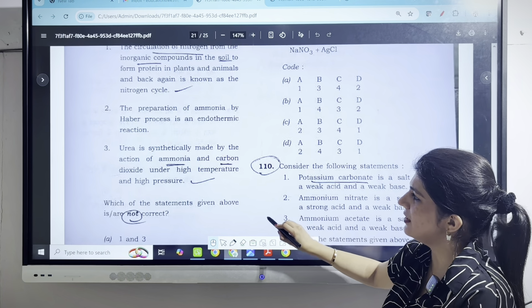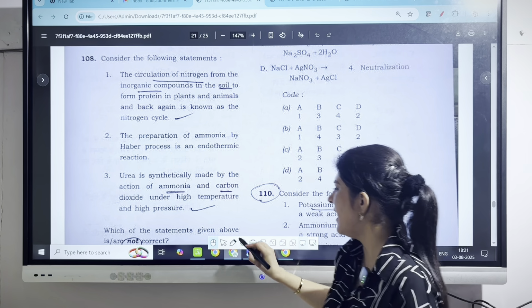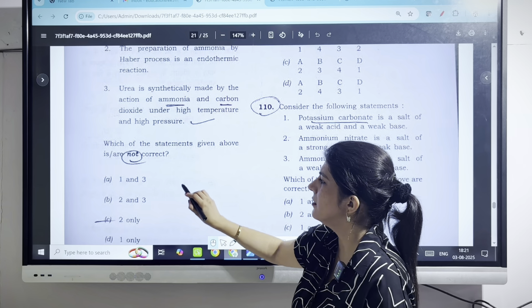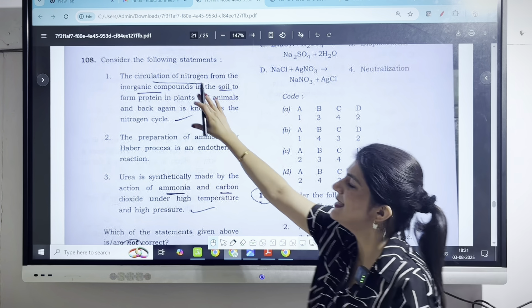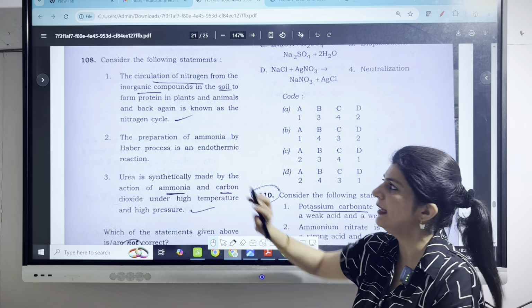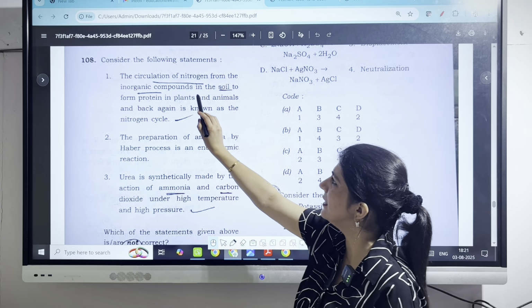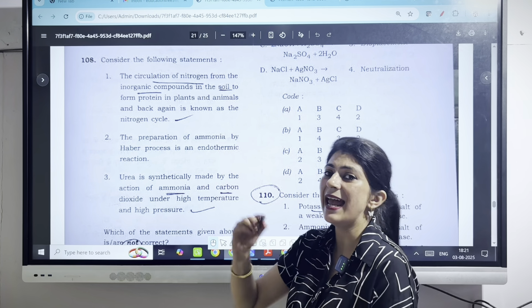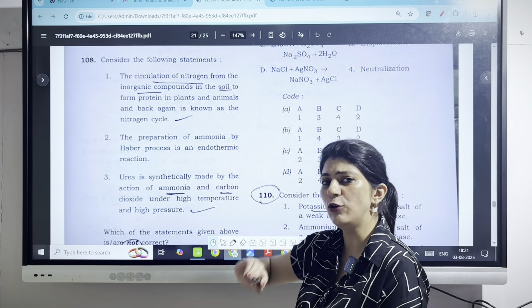The next question, we have been given three statements and we have to choose which of the given statements are not correct. Now considering the three statements, we have to answer accordingly. The first statement is circulation of nitrogen from the inorganic compounds in the soil to form proteins in plants and animals and vice versa. Yes, the statement is correct. It is also known as nitrogen cycle.